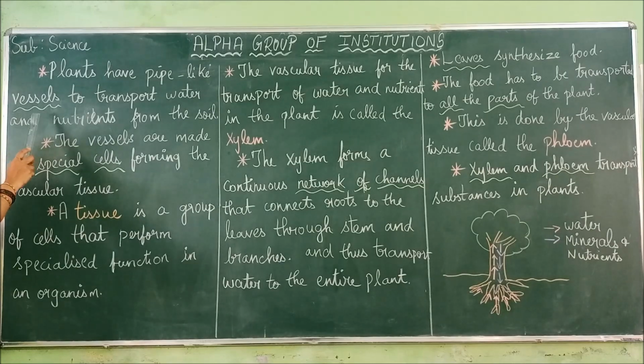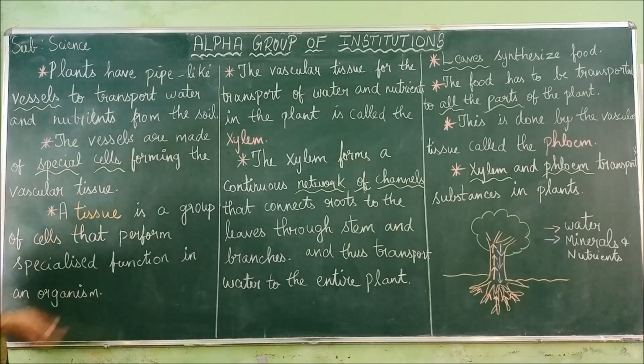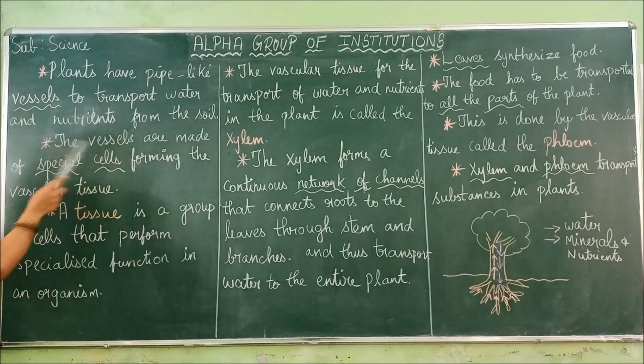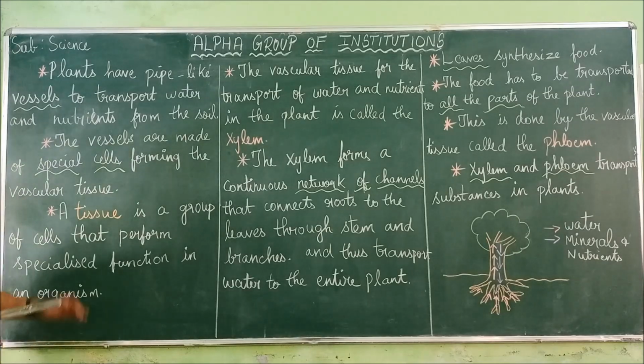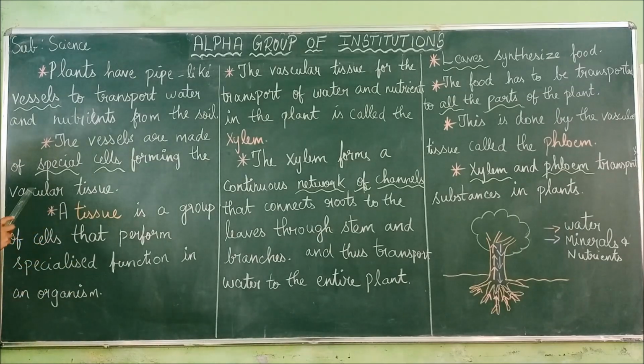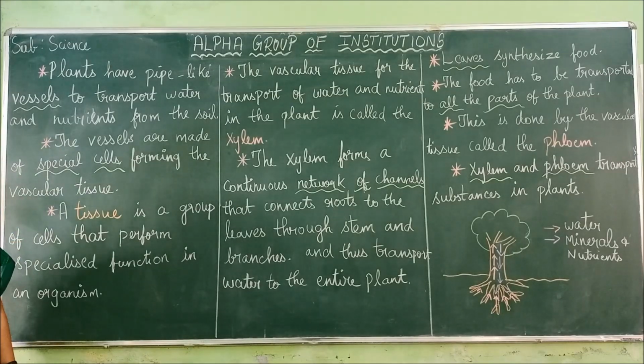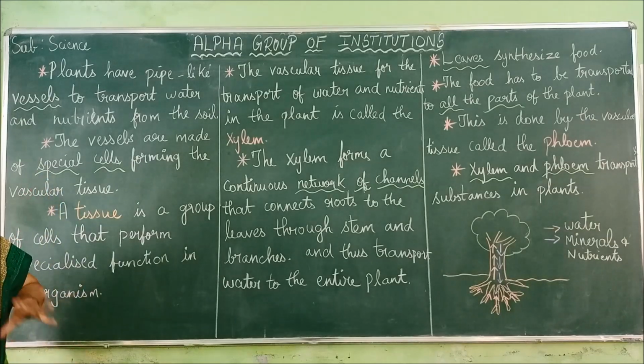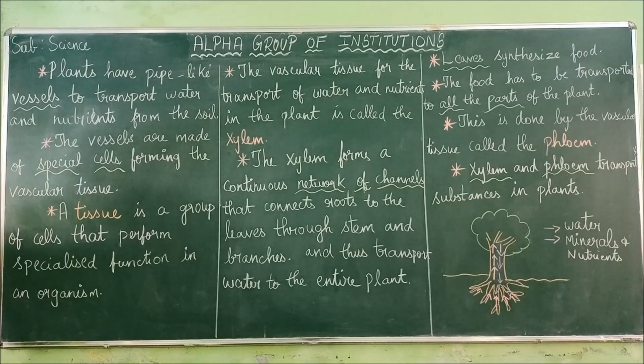A vessel is present to transport water and nutrients from the soil. It is a pipe-like structure, and these vessels are made up of special cells, and those cells are called vascular tissue. This vascular tissue helps in transporting all the materials. And a tissue means what? It is a group of cells that perform a specialized function in the organism.